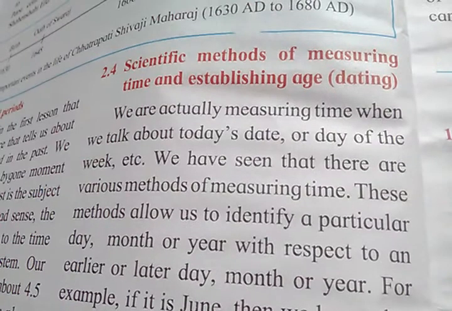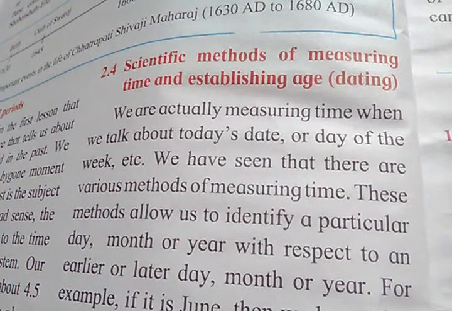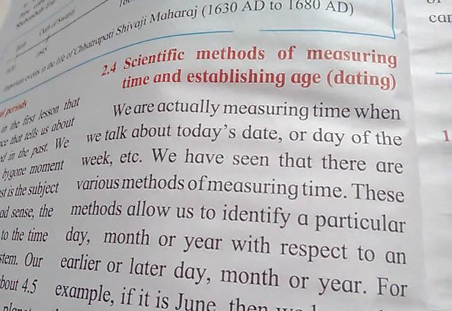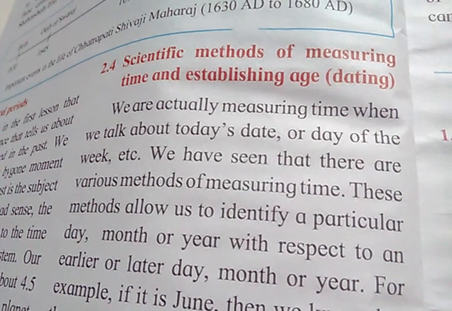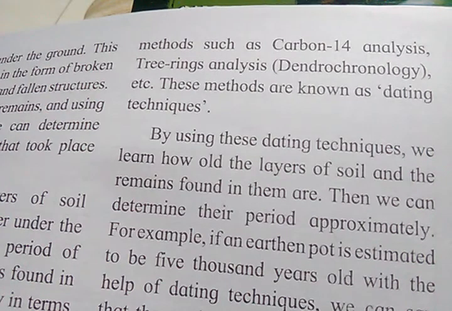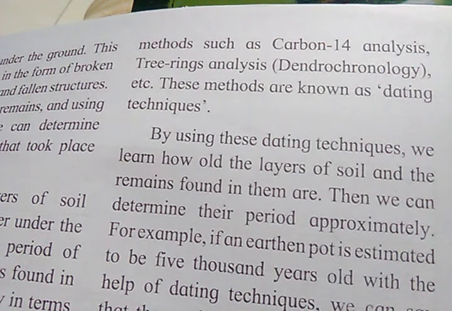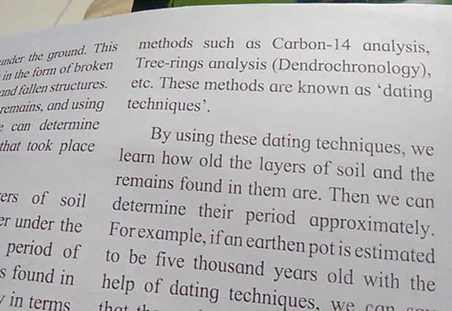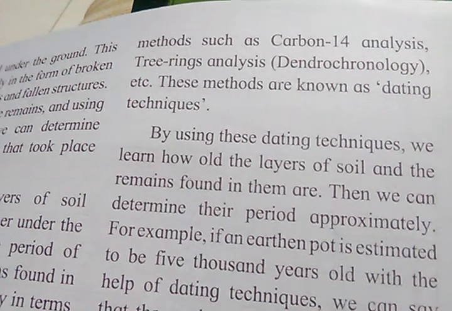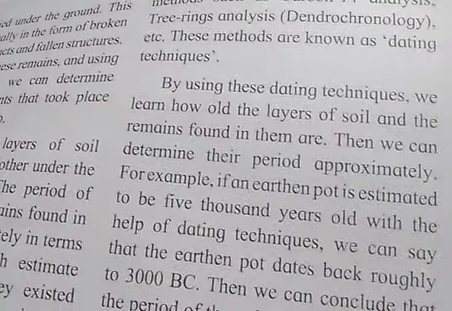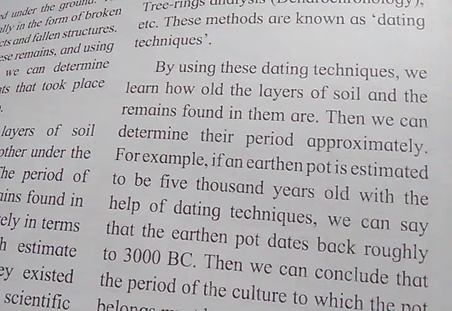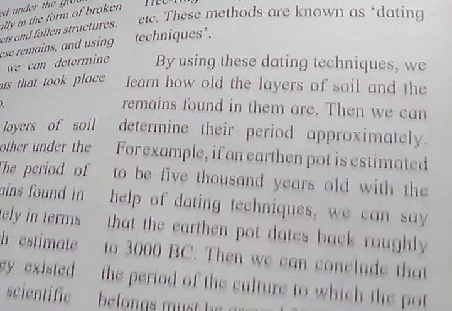Let's see the scientific methods of measuring time and establishing the age, that is, dating systems. So students, there are two methods adopted by us. They are carbon 14 analysis and tree ring analysis, that is dendrochronology, etc. These methods are known as dating techniques. By using these dating techniques, we learn how old the layers of soil and the remains found in them are.